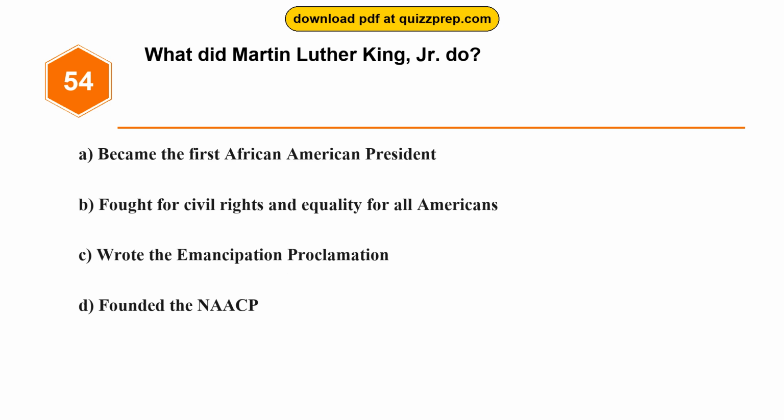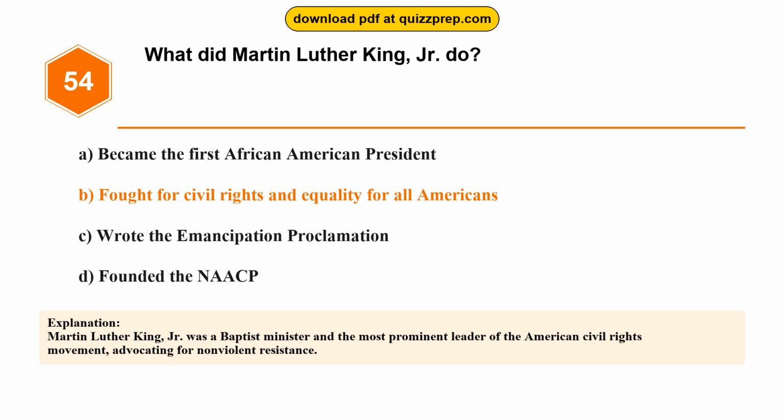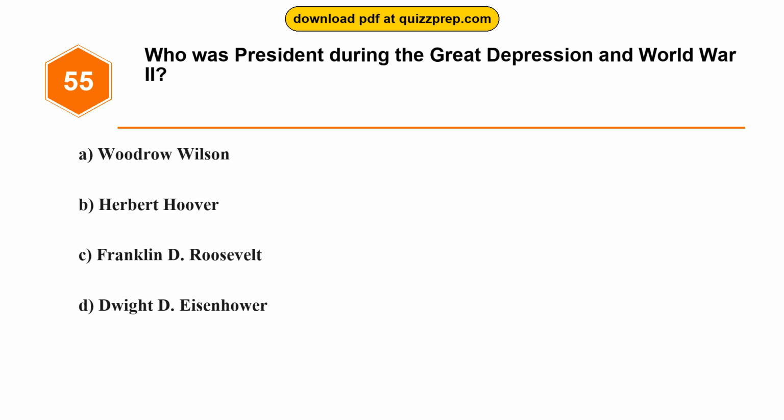Option A. Became the first African American president. Option B. Fought for civil rights and equality for all Americans. Option C. Wrote the Emancipation Proclamation. Option D. Founded the NAACP. The correct answer is option B. Fought for civil rights and equality for all Americans. Martin Luther King, Jr. was a Baptist minister and the most prominent leader of the American civil rights movement, advocating for nonviolent resistance. Question 55.